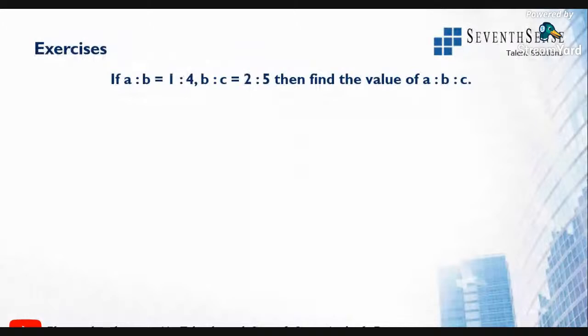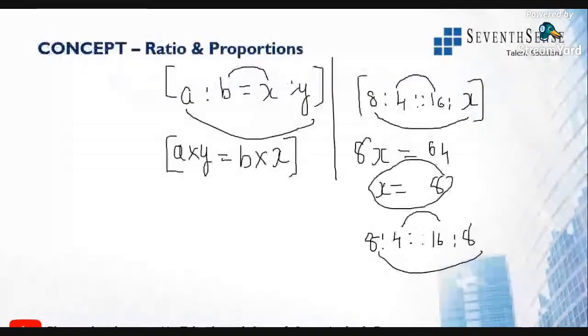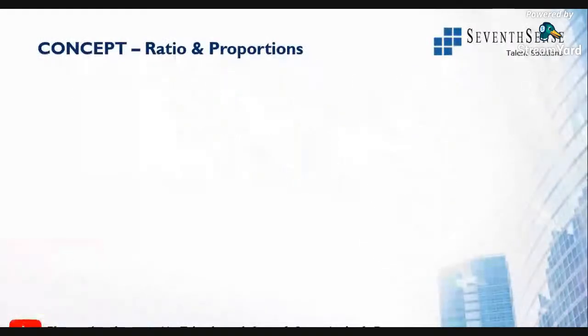Okay, we'll go ahead. Now we have the first important question here. They are telling if A is to B is 1 is to 4, B is to C is 2 is to 5. They have given two different ratios. Oh, sorry guys, 1 minute. I didn't explain the part of mean proportion to you all. Please make a note of these values now.